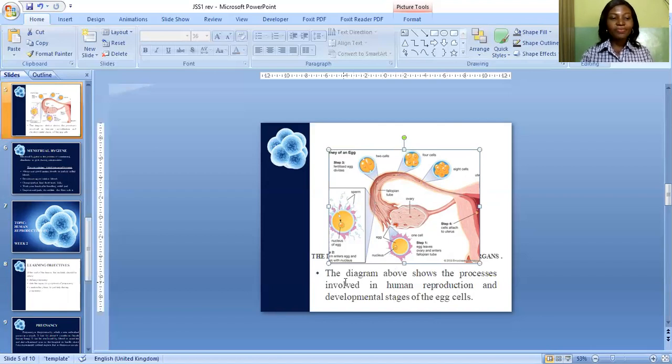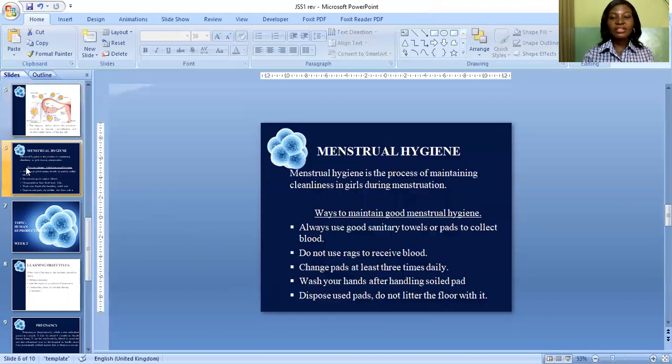Now, let's move into another subtopic, which is menstrual hygiene. Menstrual hygiene is the process of maintaining cleanliness in girls during menstruation.